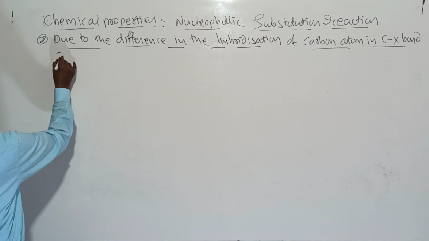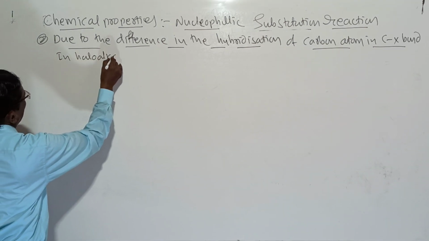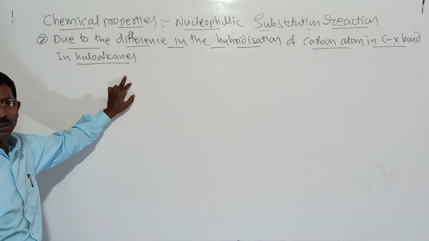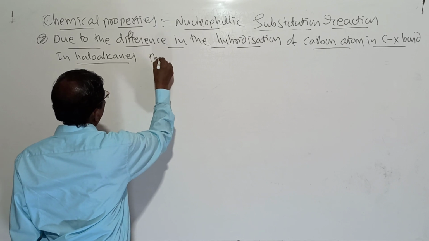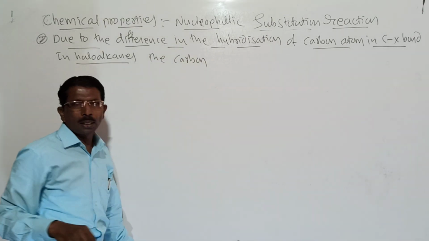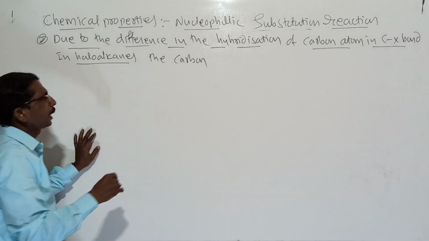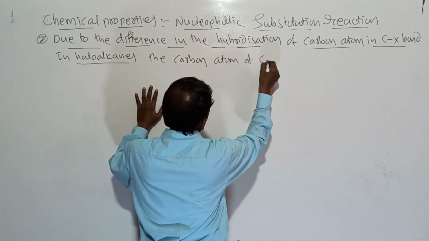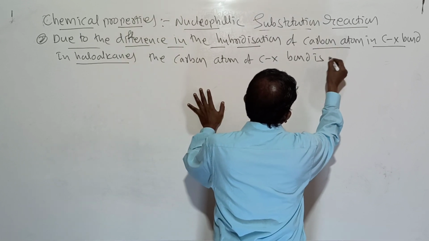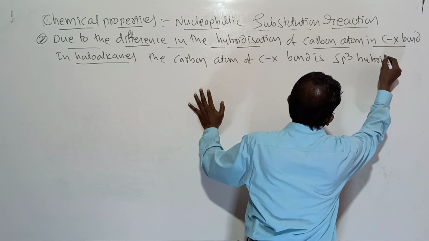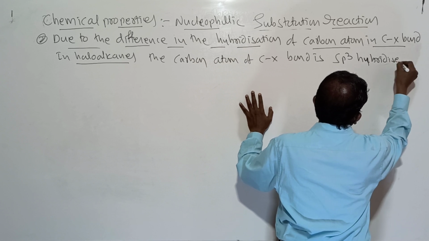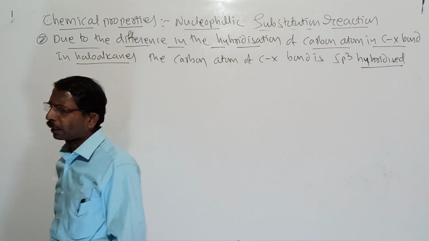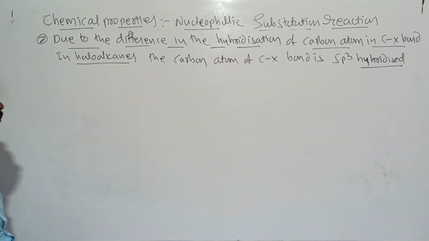So here we know that in haloalkanes, look here students, in haloalkanes, the carbon atom of the C-X bond is sp3 hybridized.